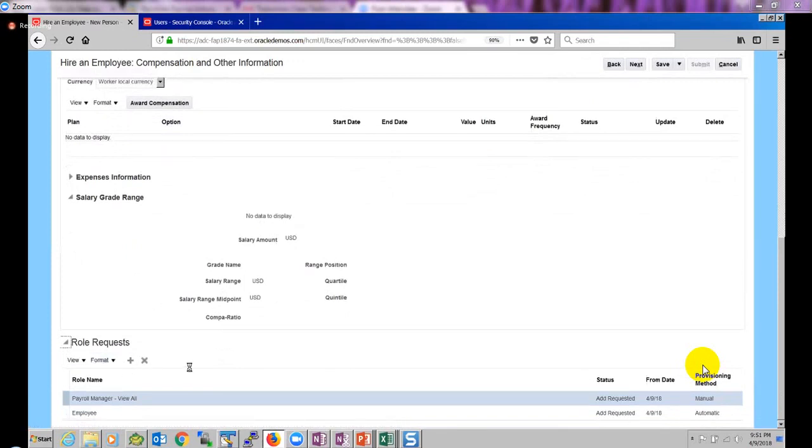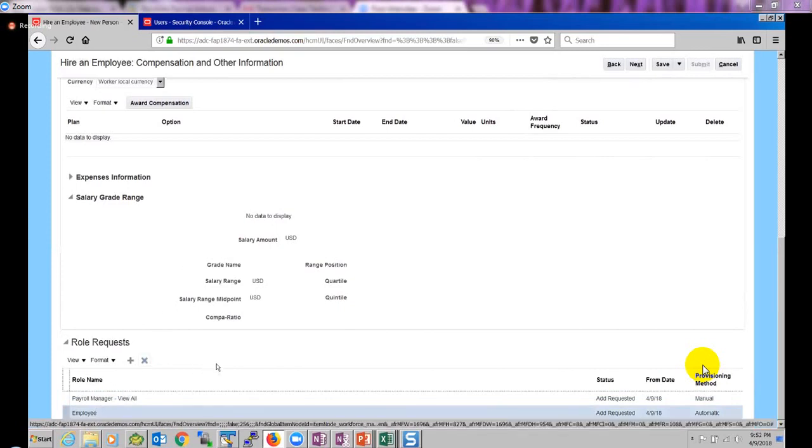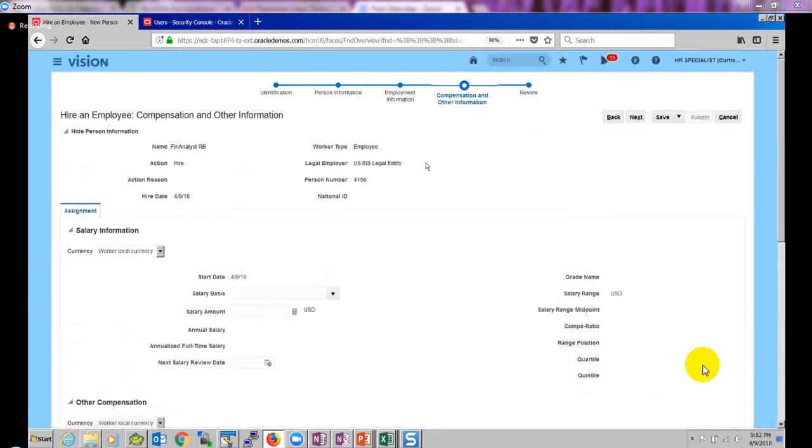In that case, we need to customize this and hide this region so it doesn't show up for HR or whoever is hiring. We will see that when we do the personalization and customization sessions. But some companies will allow HR to see the roles assigned to the user, and give HR the authority to add additional roles if necessary. It depends upon how our company works. Oracle Fusion has given a provision to add more roles and view the existing roles for an employee while hiring. Okay, next, and then submit.